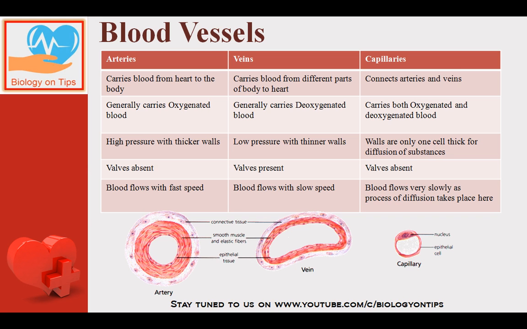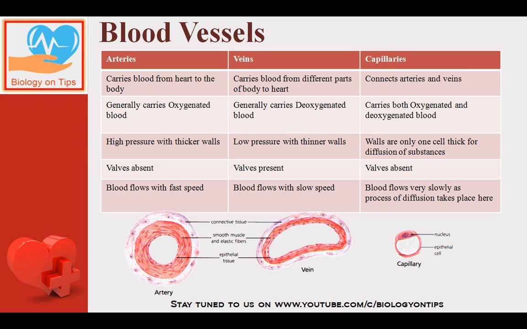Walls are thick in arteries because they have high pressure, whereas veins have walls because they have to carry deoxygenated blood mainly against gravity, because the heart is located towards the top of the body and most of the body parts are present towards the lower side of the heart. So the blood has to move in the opposite direction against gravity. So veins have walls, whereas capillaries do not have walls.